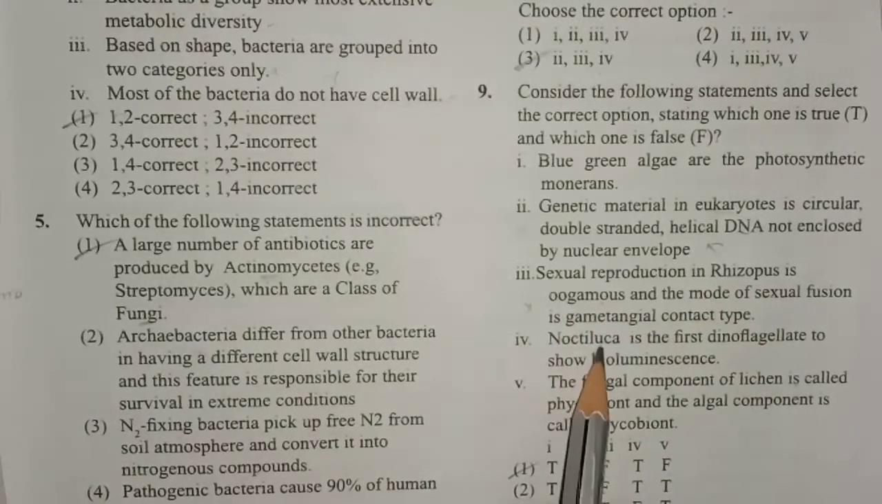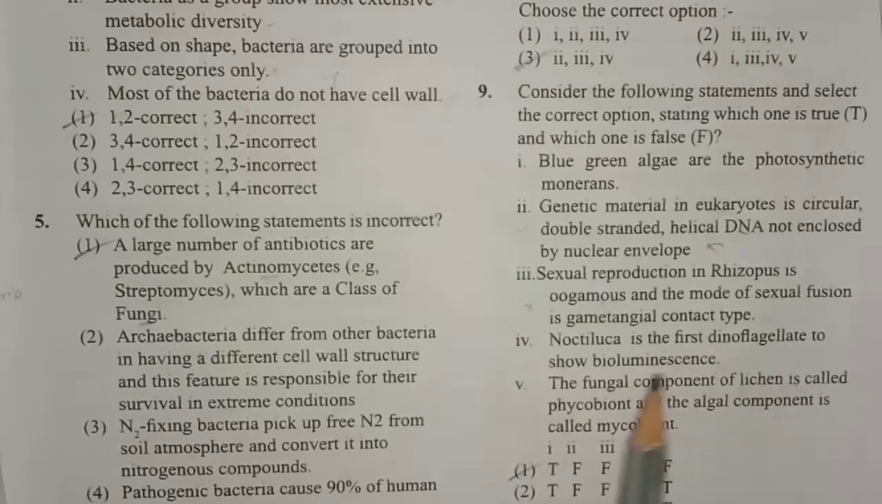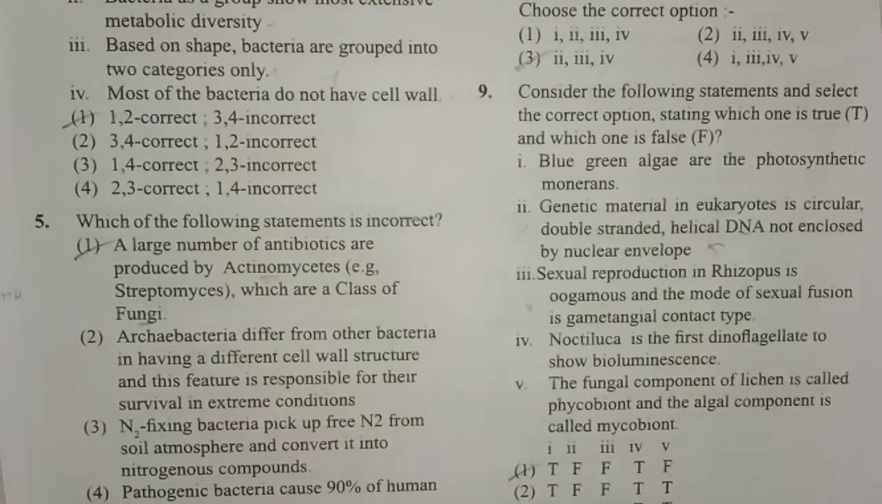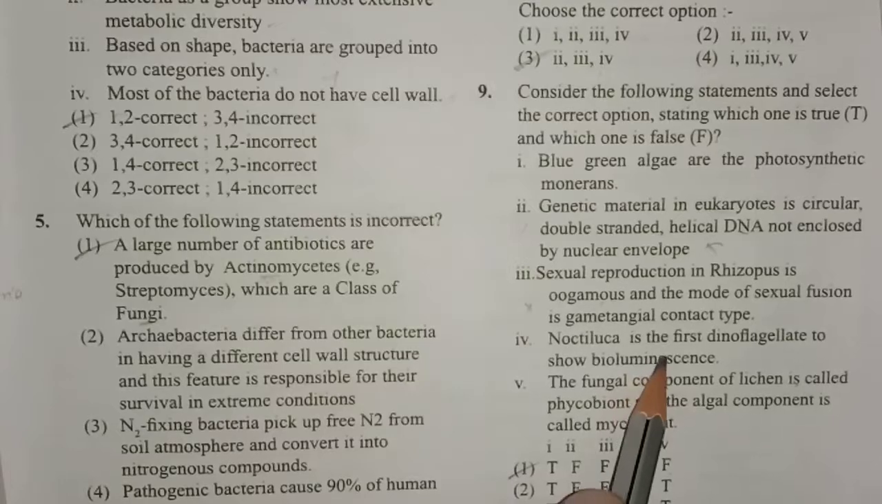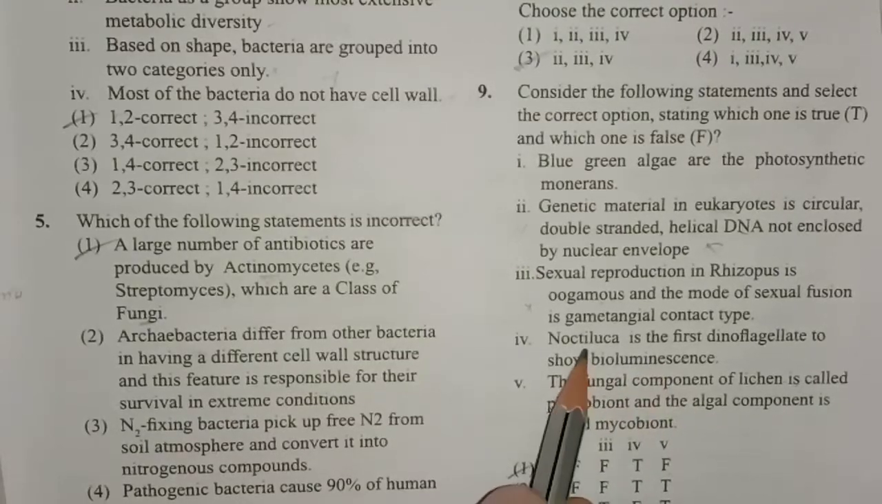Next one, Noctiluca is the first dinoflagellate to show bioluminescence. You know that bioluminescence is the phenomenon of production of light. That is called bioluminescence. And examples for bioluminescence are Gonyaulax and Noctiluca.